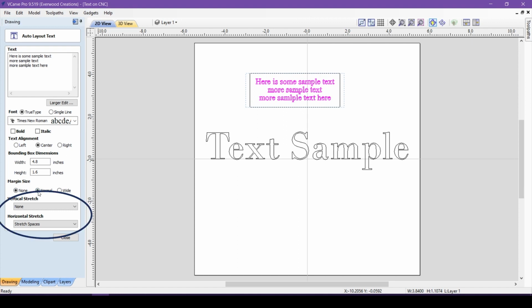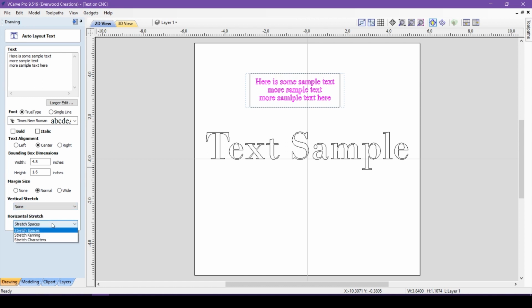Here we have the stretch options. You can choose to stretch the text to better fit within the box. Under Vertical Stretch, you can choose between two options. You can increase the spacing between the lines of text by selecting Space Lines to Fit. Alternately, you can choose Stretch Characters, which will make the individual letters taller to fit the space.